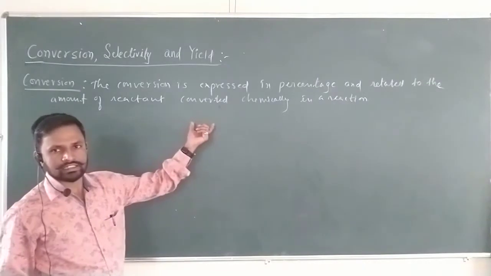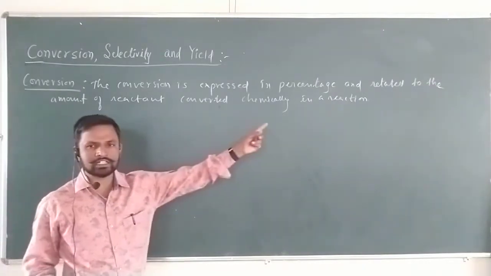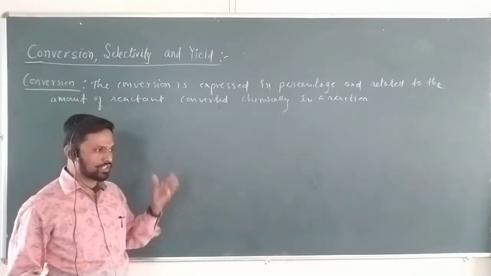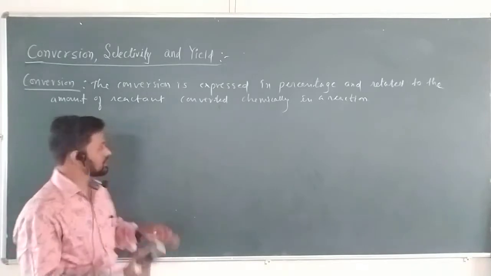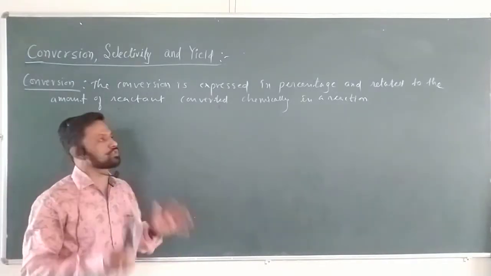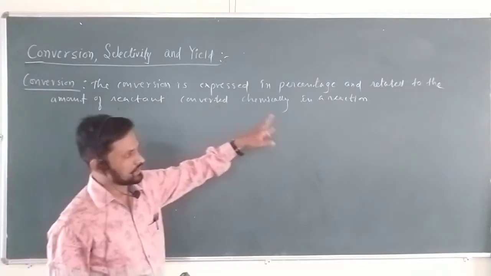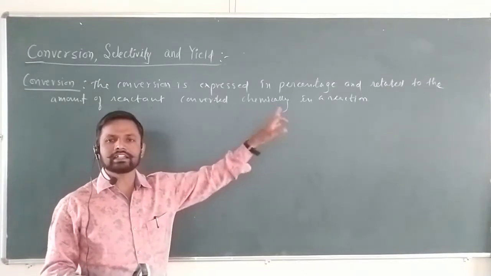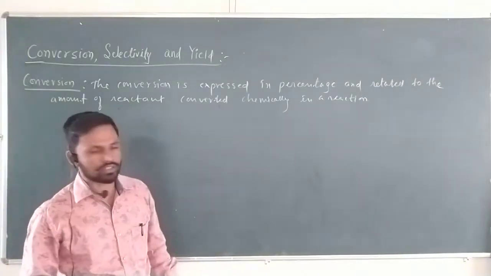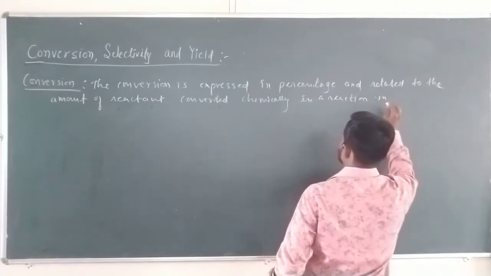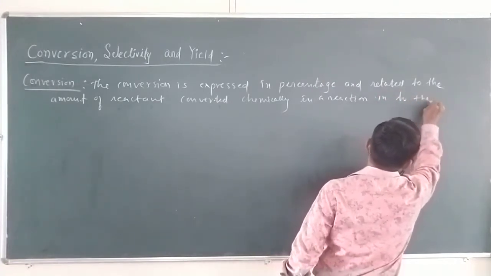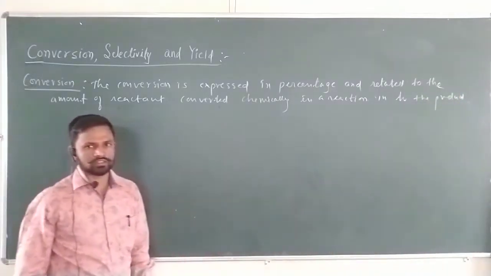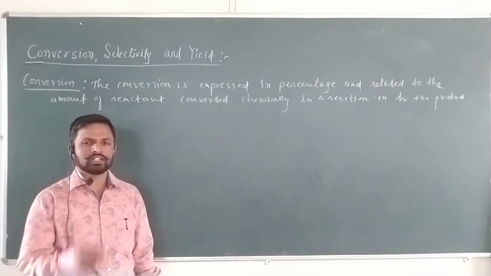As we discussed, in a simple reaction A to B, B is the product and A is the reactant, in which reactant molecules are converted into the product. Conversion is always expressed in terms of percentage only. So here, the conversion is expressed in percentage and is related to the amount of reactant converted chemically in a reaction into the product. This is the conversion, always expressed in terms of percentage.